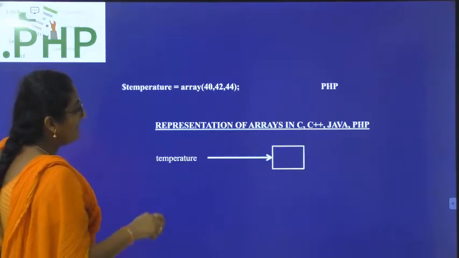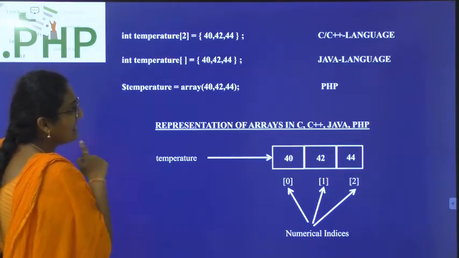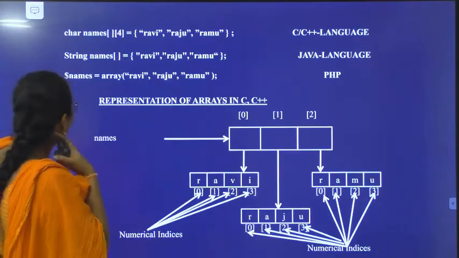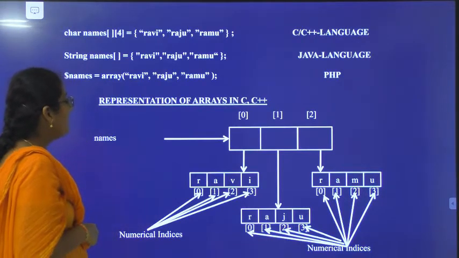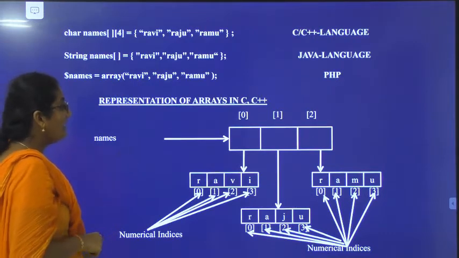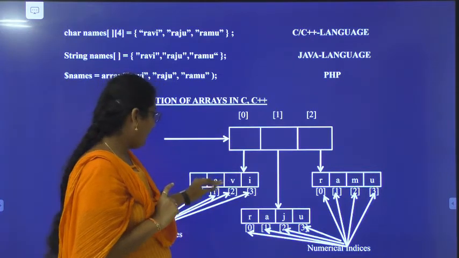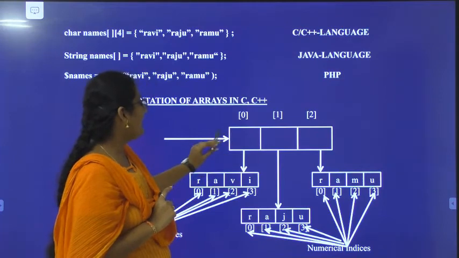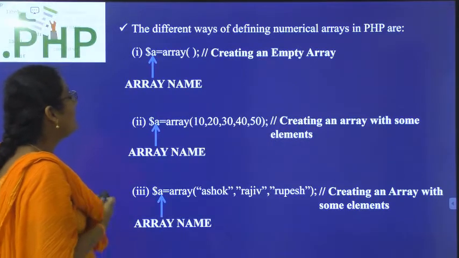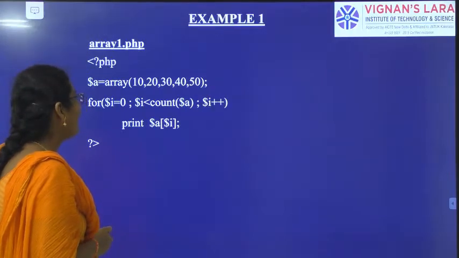Taking the example of temperature of different places in Andhra Pradesh, in any programming language you need to specify the data type. Here you don't need to specify the data type in PHP. If you want to store string names in a numerical array, like Ravi, Raju, Ramu, which are strings, you should create the array with numerical indices and then store the strings in that. So you can create the array in three different ways: empty array, array with some elements, array with string names.